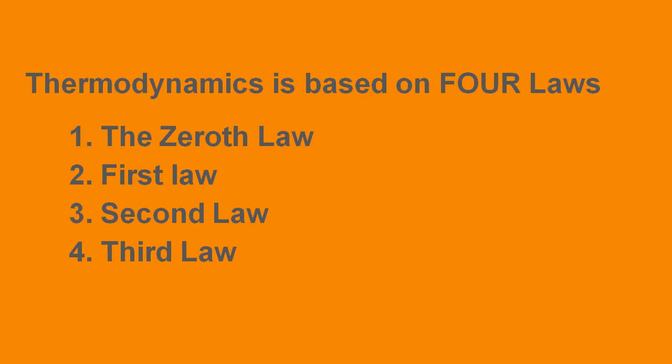The reason is that we had introduced a law and gave it the name first law. And only then did we introduce a law which should be more fundamental than the first law. So that should be before the first law, and before the number 1 we have the number 0. That is why we gave the name the zeroth law. Do not confuse it with the idea that zeroth is the name of a particular person. Zeroth means it is the number 0. So the zeroth law, first law, second law, and the third law.